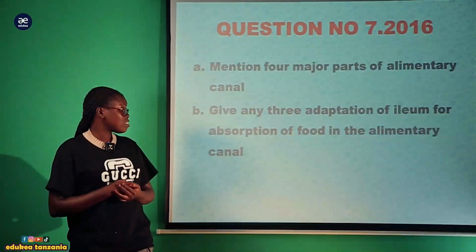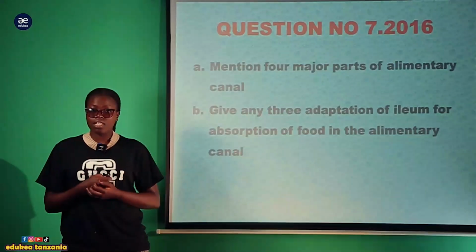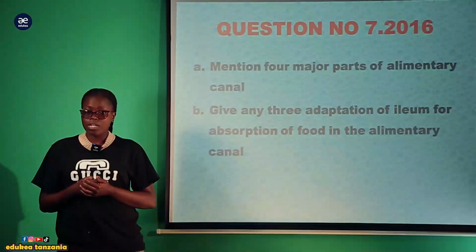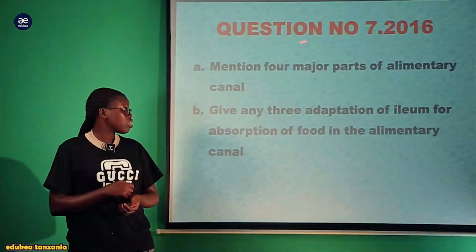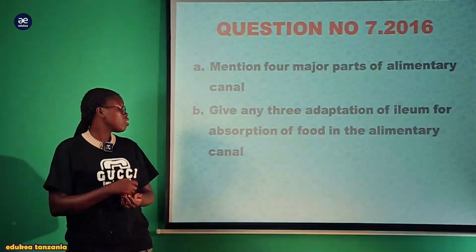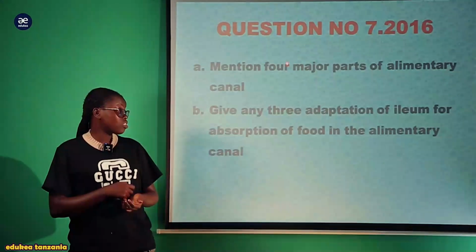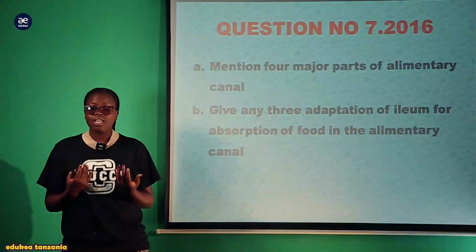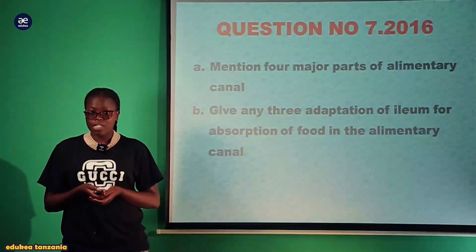So starting with Roman A, which has been derived from the concept of the human digestive system, you are needed to give 4 major parts. Just mention, there is no need for explanation, just mention the 4 major parts of the alimentary canal. The alimentary canal is made up of a variety of parts. Now let us see them.